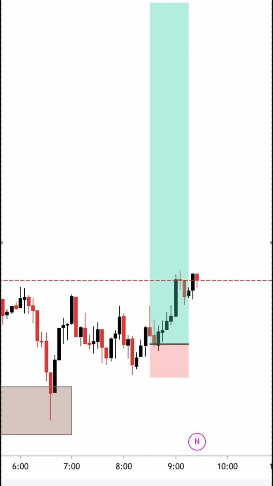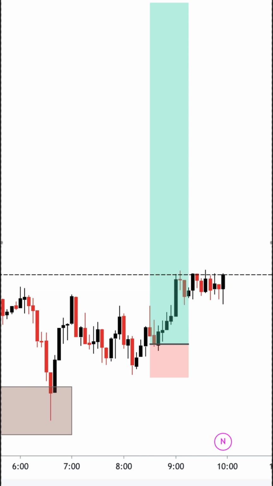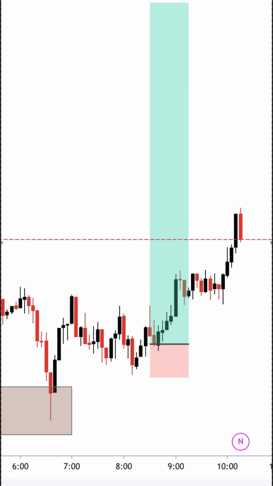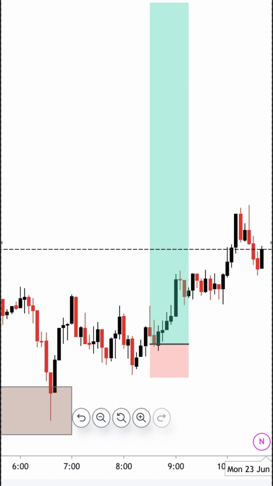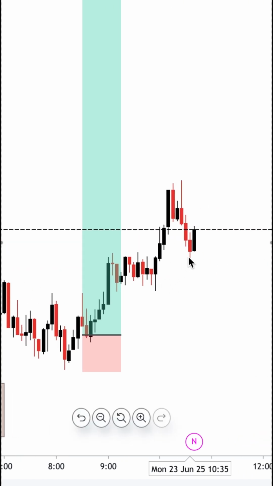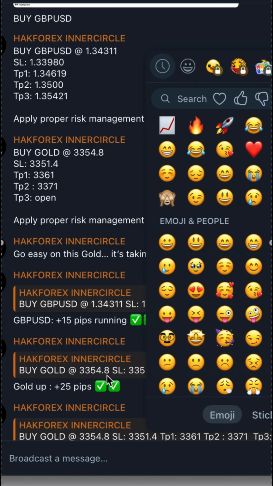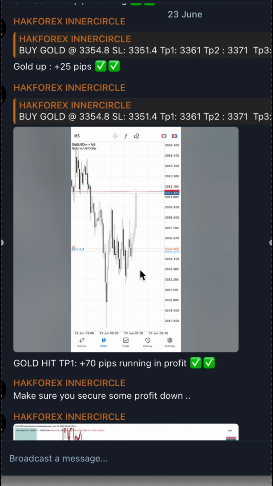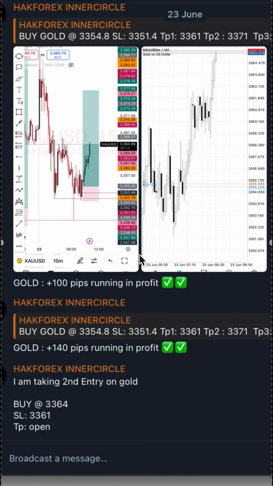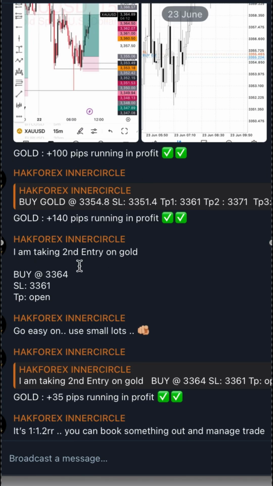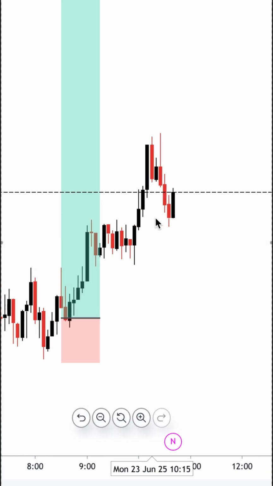Then as gold was pushing up all the way to the upside, I also had another entry that I called out for them as well. I think it was on this retest. Yeah, it was here on this retest, and it was around 1040, right? If you look at the second call that I called out for them, this was it here. This was still the first call before I called out the second call. So this was actually the second call. I said I'm taking second entry now at 3364, SL 3361. They should open their TP and I asked them to go easy on it. So beautiful, this was how it is from here.